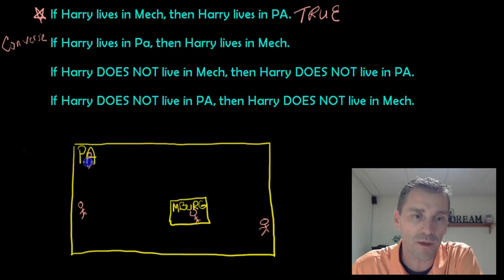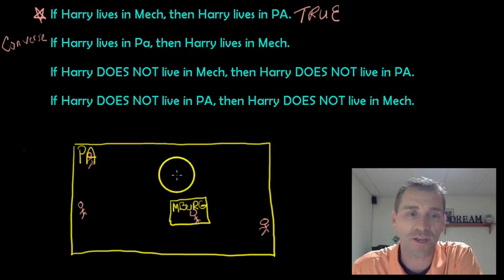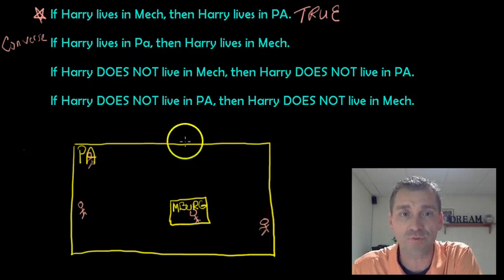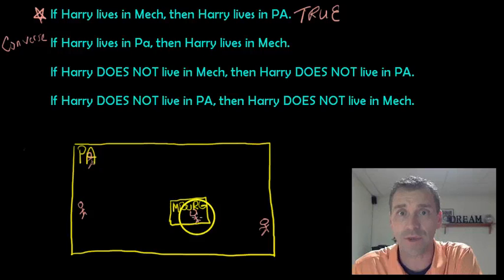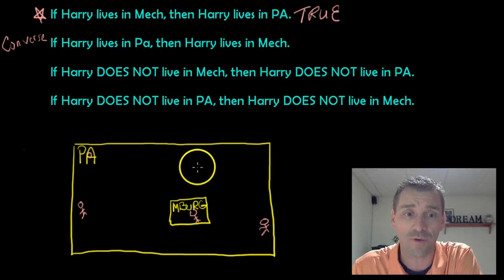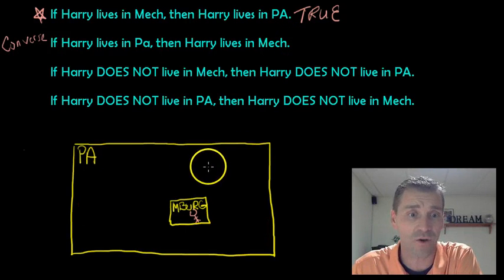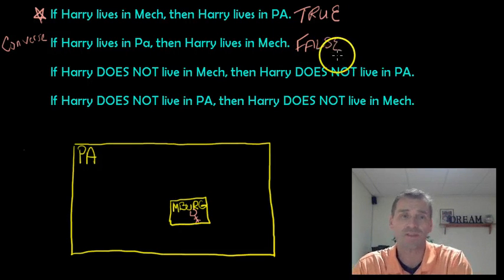Regardless, here are three simple examples that prove this one wrong, because Harry lives in PA, but he's not in Mechanicsburg. So that is not a valid statement whatsoever. That one would be false. It does not work at all.